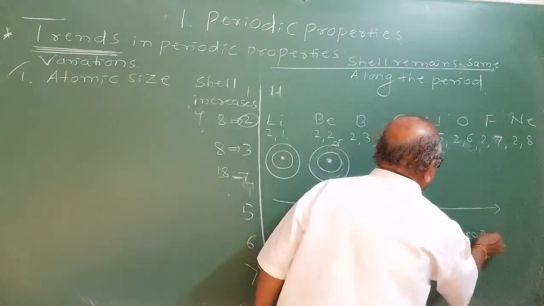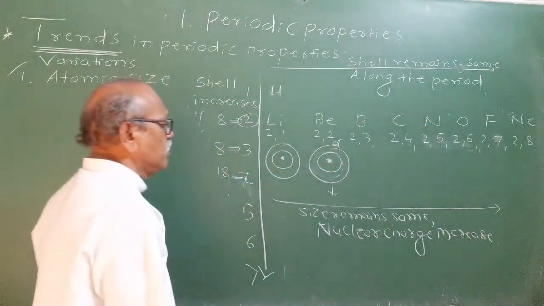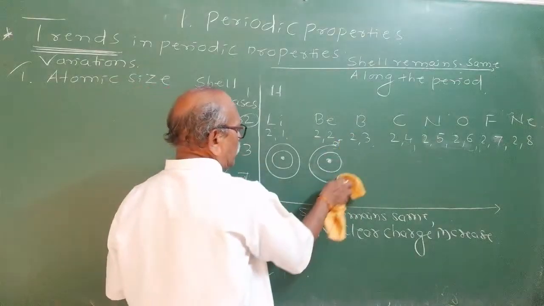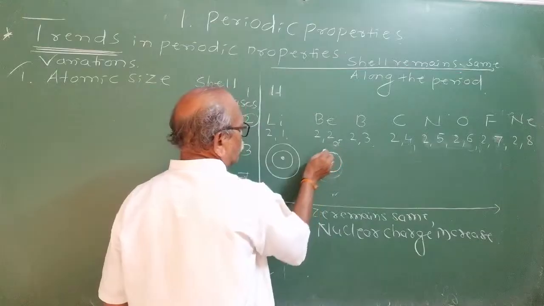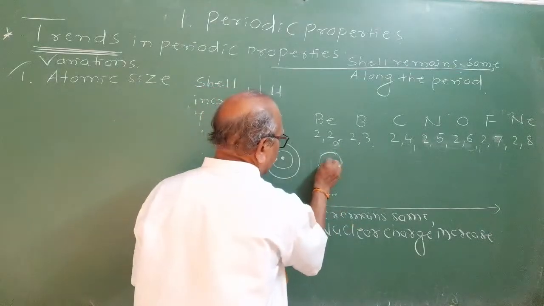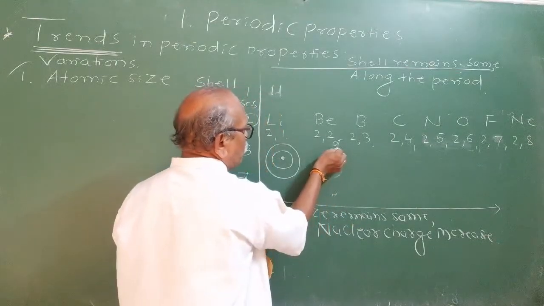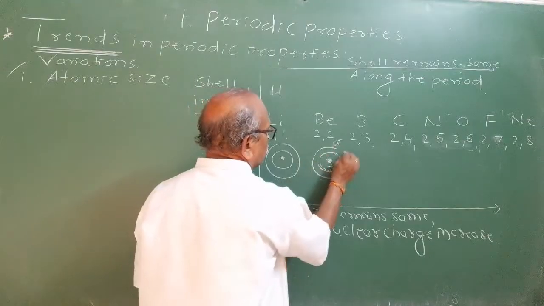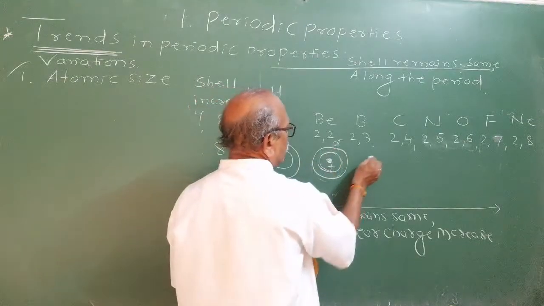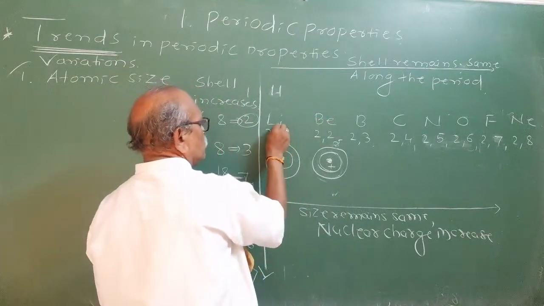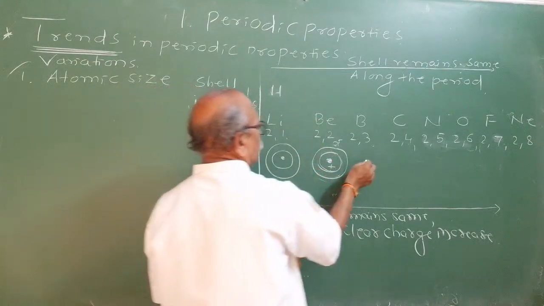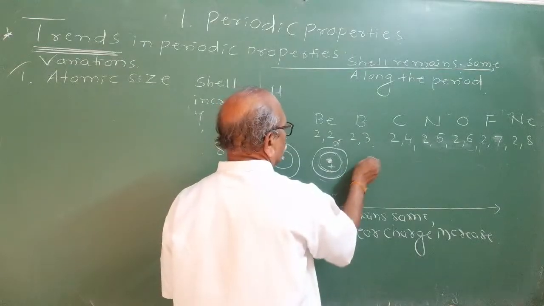Keeping the size the same, electrons will enter the same shell. As a result, this electron cloud or outermost shell is pulled by the positive nuclear charge. It will be pulled more towards the nucleus, like this. Size will go on decreasing, right? Beryllium will have a smaller size than lithium, and boron will have a still smaller size.